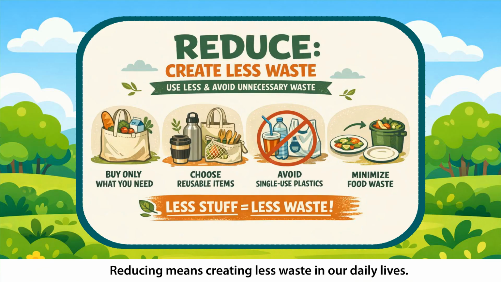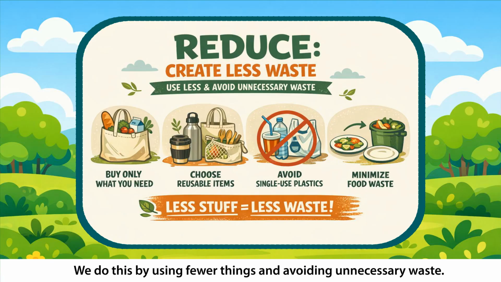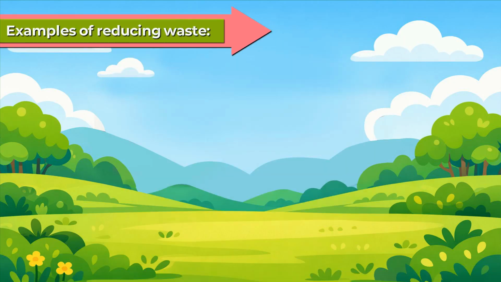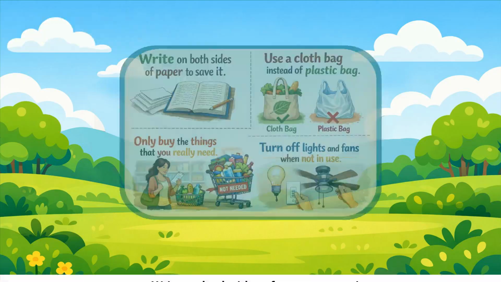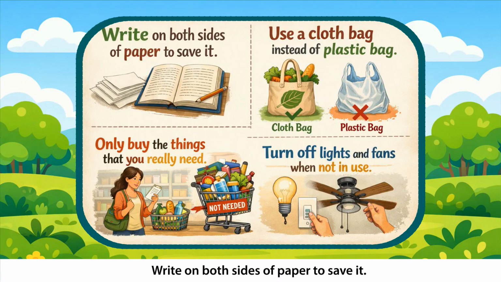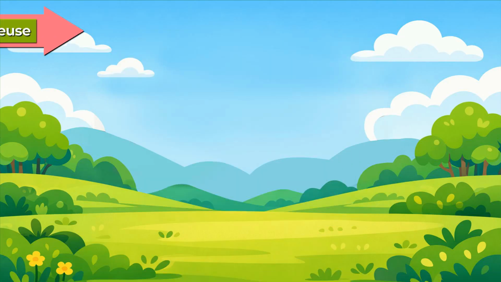Reduce. Reducing means creating less waste in our daily lives. We do this by using fewer things and avoiding unnecessary waste. Examples of reducing waste: Write on both sides of paper to save it. Use a cloth bag instead of a plastic bag. Only buy the things that you really need. Turn off lights and fans when not in use.